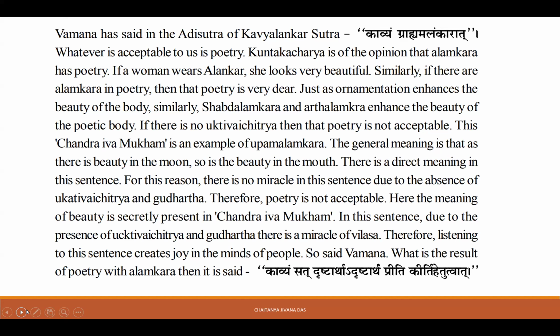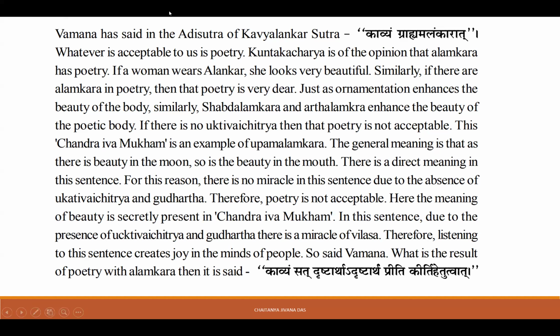So in that way, when we put the Artha Alankara in the sentences, the beauty is compared with a Chandra. Okay. So in that way, there is a miracle. And in the Kavya Shastra, there are many different types of components which have to be there in the Kavya. So I will not be getting into detail.